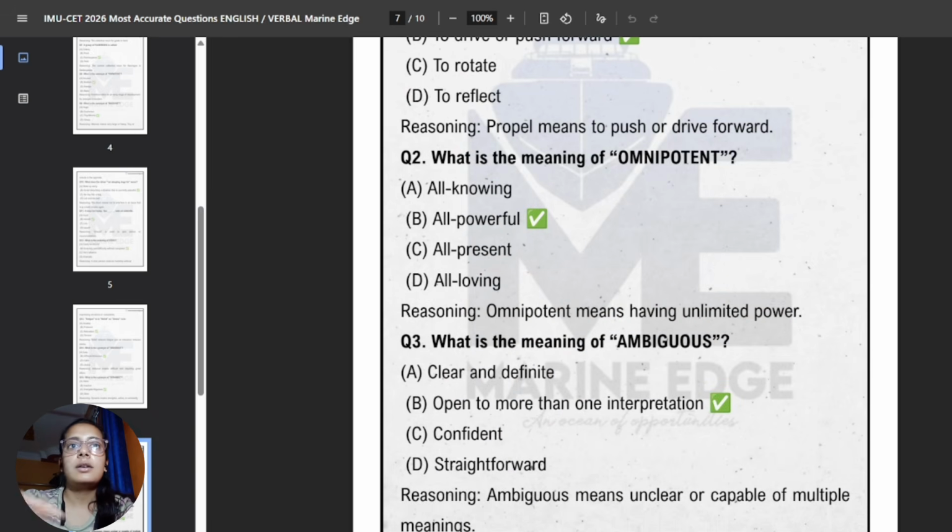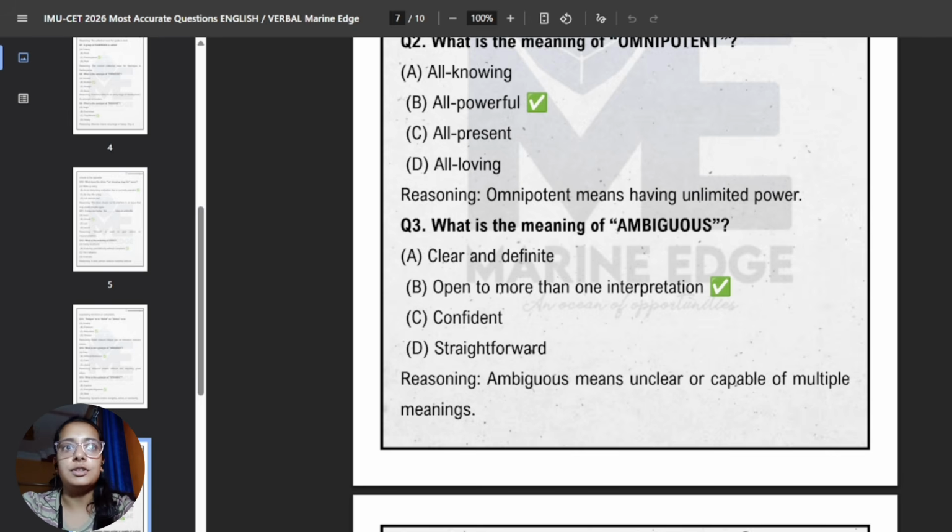Now next, what is the meaning of omnipotent? First we'll break the word. So omni, what does the word omni mean? Omni means all. And the word here, potent, means very powerful. So omnipotent means having unlimited power. So the correct answer can be all powerful.